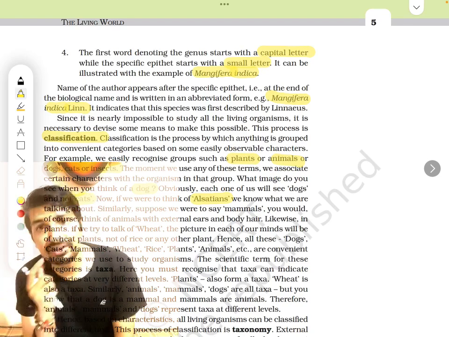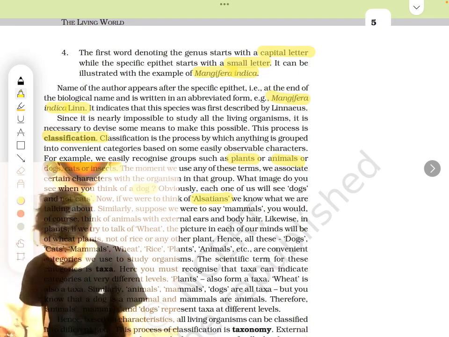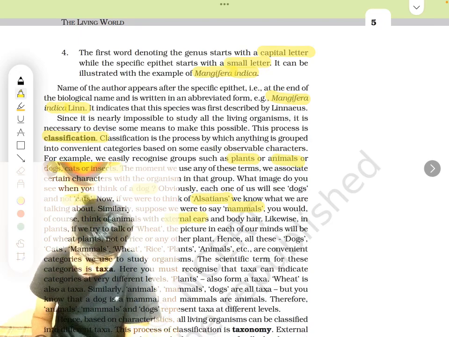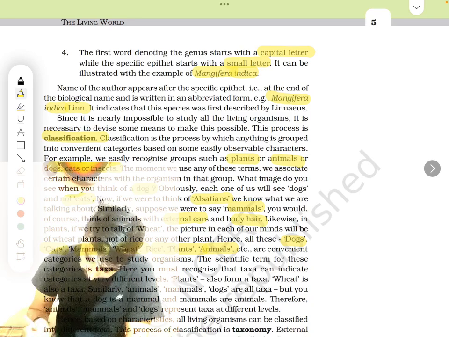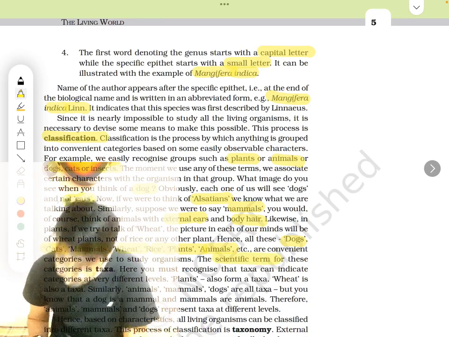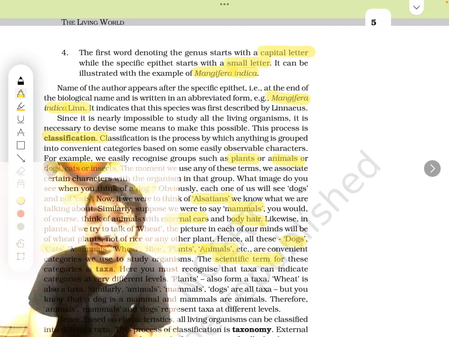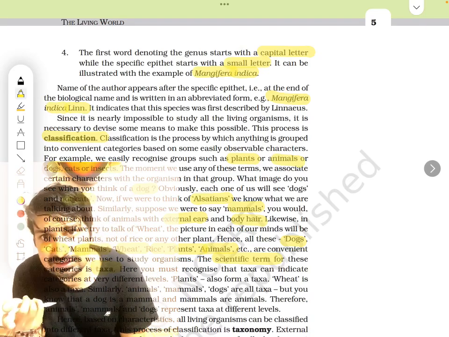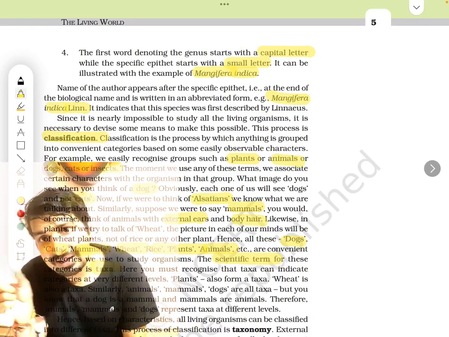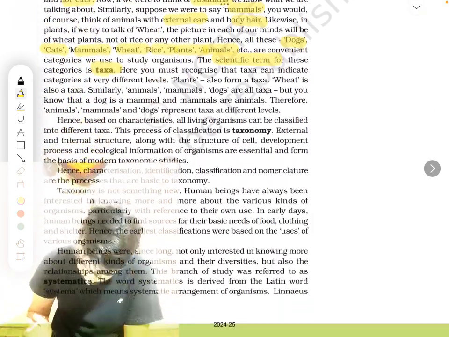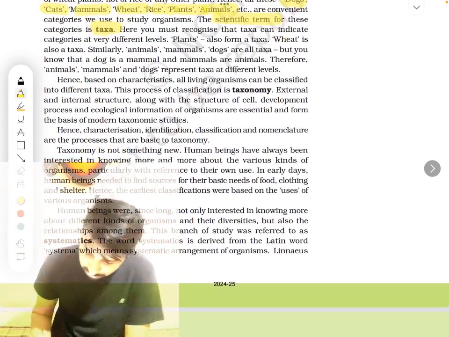Dogs means all dogs. Alsatian means a specific type of dog. Animals means dog, cat, everything. Correct? Mammals means all mammals which have body hair, external ears, all these are the characteristics. So cats, mammals, wheat, rice, plants, animals, these are different categories, convenient categories. The scientific term for a category is taxa. For example, the categories into which you divide students were classes, right? Same way here, the scientific name for that is taxa. Okay? So plants, animals, dogs, cats, all these belong to different taxa.